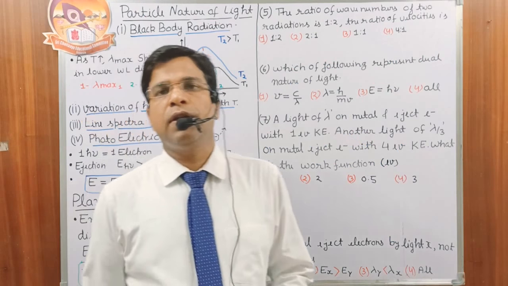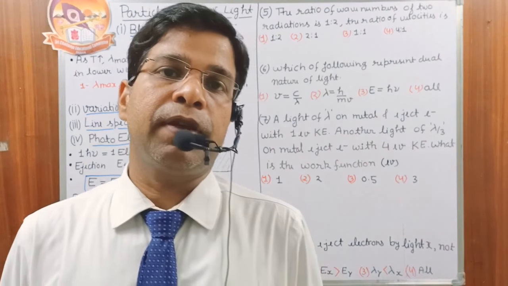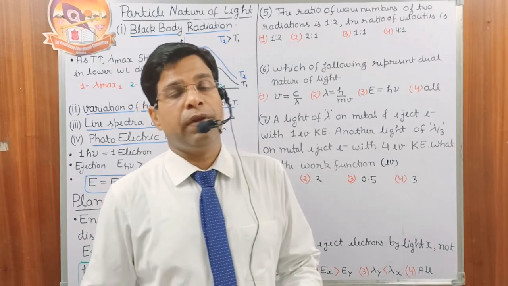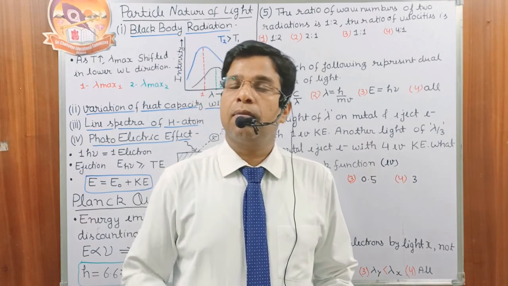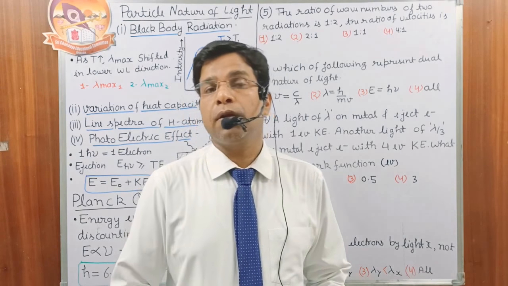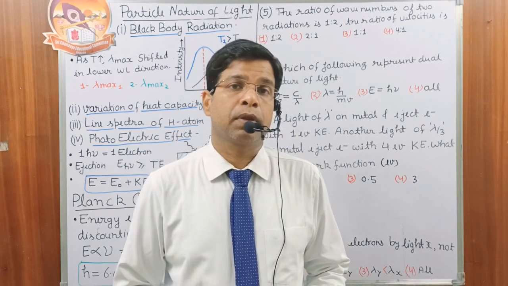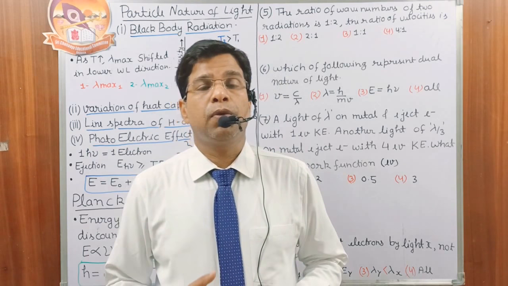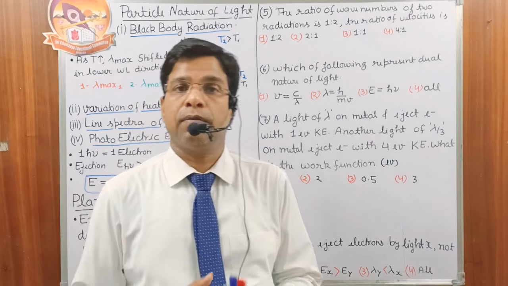Some properties can be successfully explained on the basis of the wave theory of light, like interference and diffraction. But some properties like black body radiation, change in heat capacity of solids on changing temperature, hydrogen-like spectrum and photoelectric effect cannot be explained on the basis of the wave character of light.